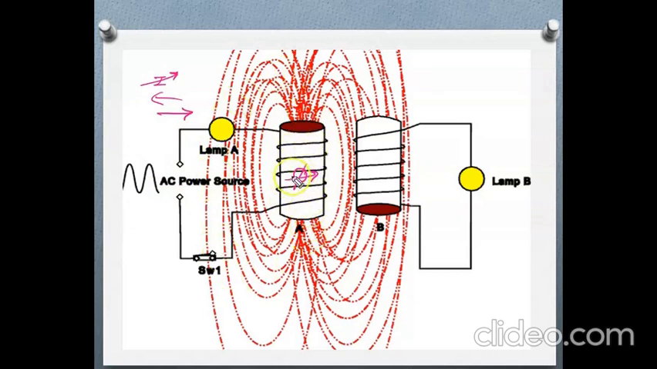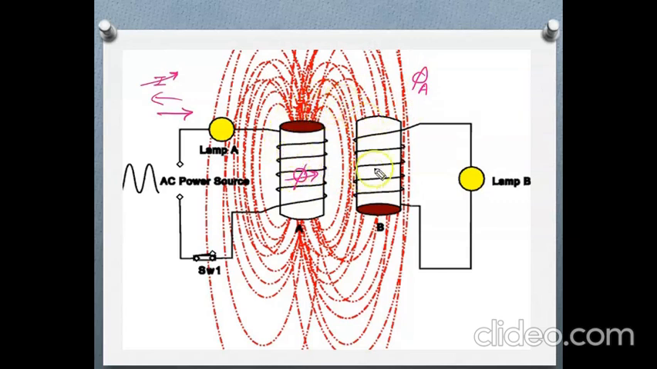These are the flux lines produced by this coil. Coil B is not producing the flux. Coil A is producing the flux because A is connected to the supply. Here, observe, this flux produced by coil A is linking with coil B, as well as its own turns of coil A.